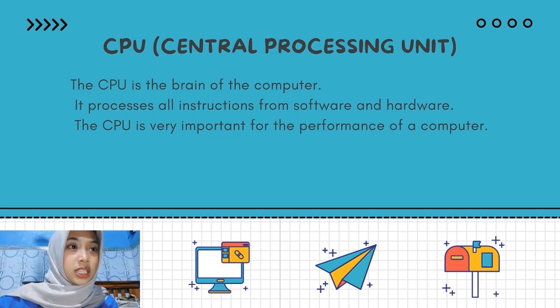First, we have the CPU, or Central Processing Unit. The CPU is called the brain of the computer. It processes all instructions from software and hardware. The performance of a computer highly depends on the CPU. A powerful CPU means the computer can work faster and handle more tasks.